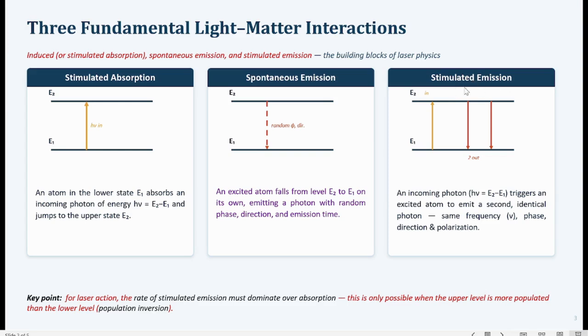So in the case of stimulated emission, the atoms in the higher states, on absorbing photons, release photons which are exactly twin of the absorbed photon. So in this case there is fixed phase relationship between the emitted photons. Now the rate of stimulated emission must be greater than the rate of induced absorption for the laser emission to take place.